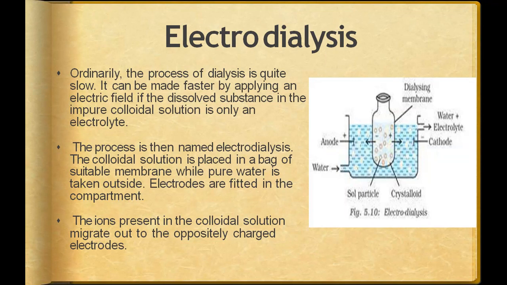Otherwise, if the dissolved substance is not an electrolyte, it does not feel any force of attraction from the electric field, so we will not be able to apply the field there. Then electrodialysis is not possible.